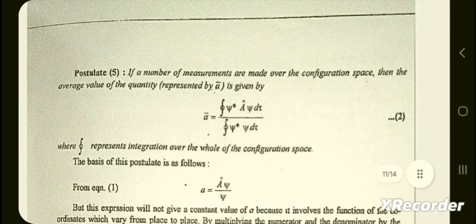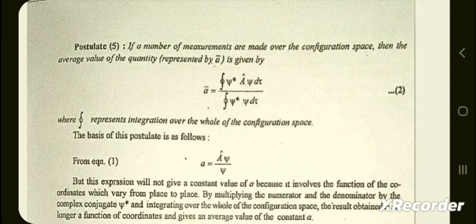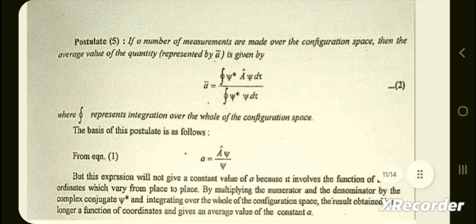Postulate 5: If a number of measurements are made over the configuration space, then the average value of the quantity represented by A bar is given by A bar is equal to the integral of psi star A psi d tau divided by the integral of psi star psi d tau, where the integral represents integration over the whole of the configuration space. The basis of this postulate is as follows.